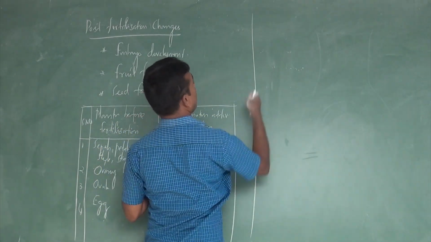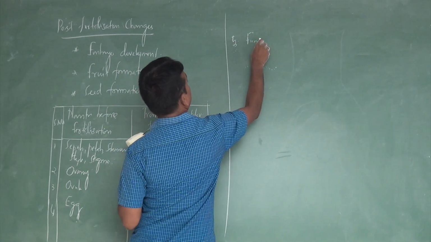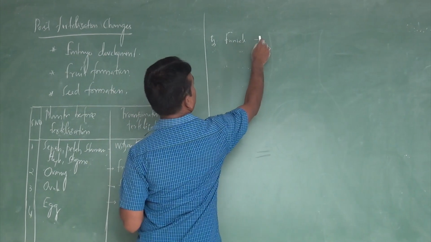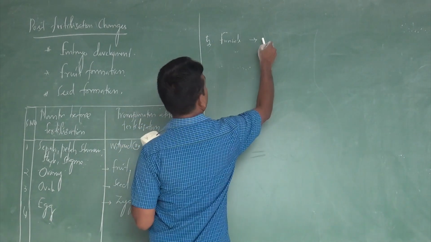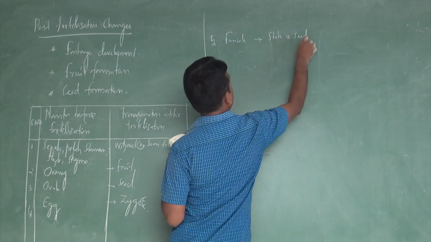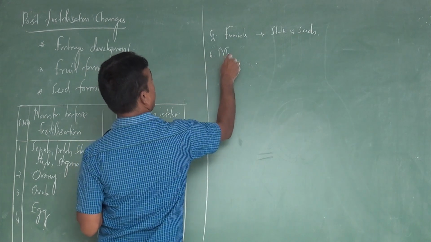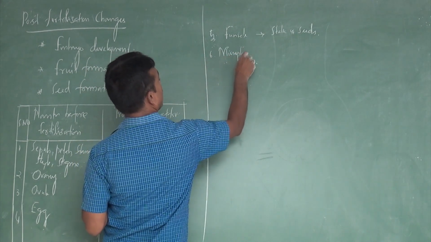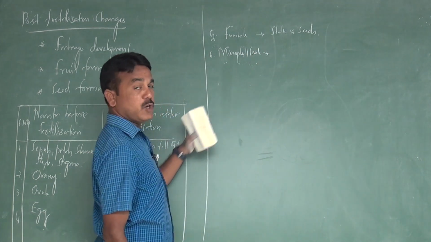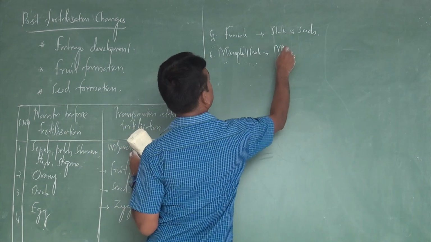Then the fifth event is the funicle. The funicle, after fertilization, changes into the stalk of the seed. The sixth one, the micropyle of the ovule, after transformation becomes the micropyle of the seed.